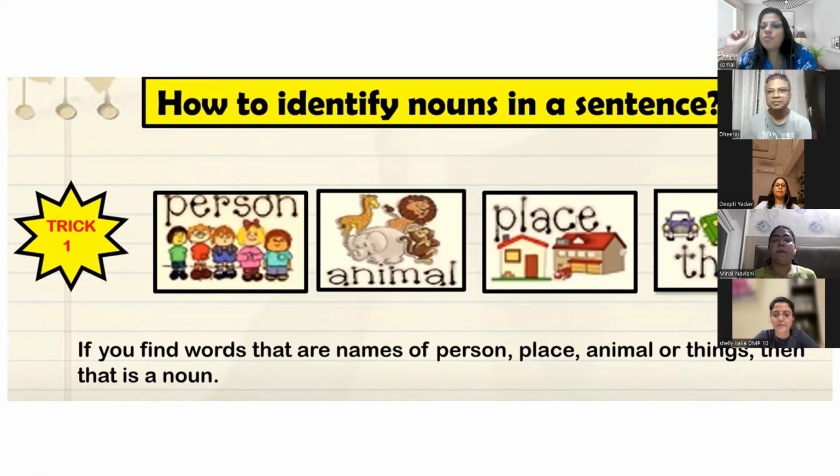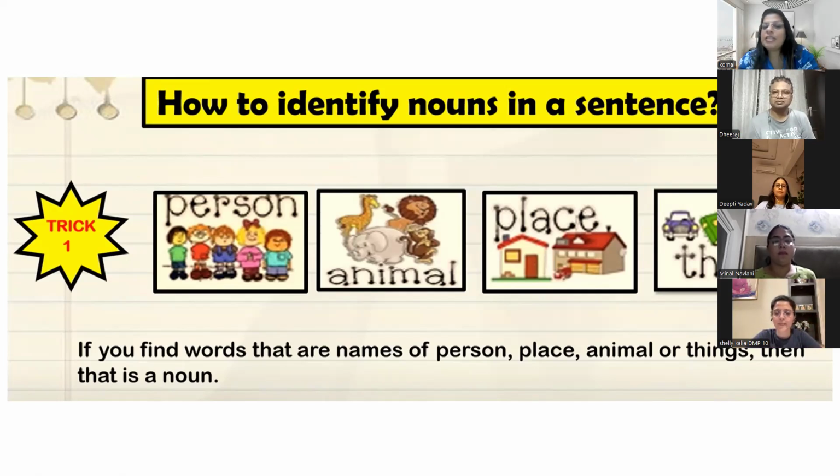I have seen Taj Mahal. What is a noun? Taj Mahal. Name of a place. I go to school. What is a noun? School. School is a noun because it is a name of a place. I love football. What is a noun? Football. Football is a noun. Why? Because it is a name of a thing.